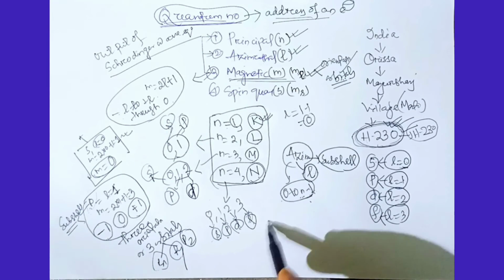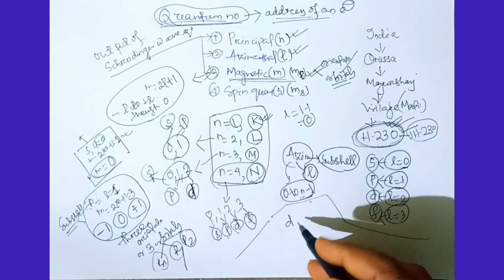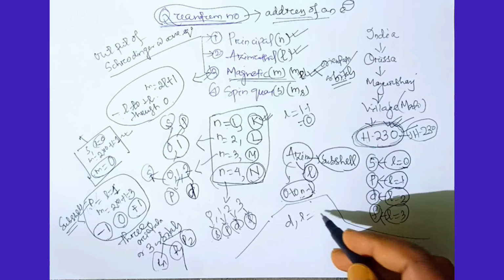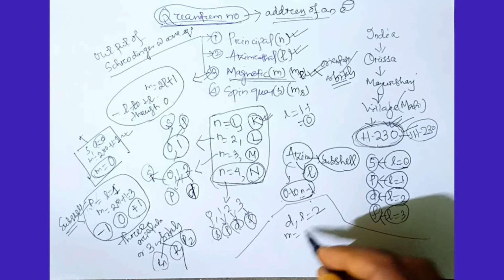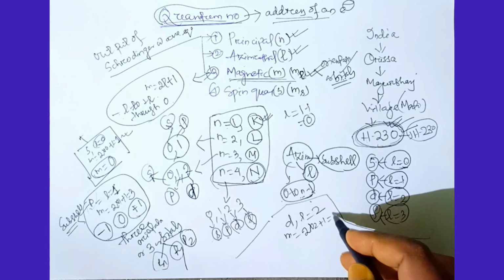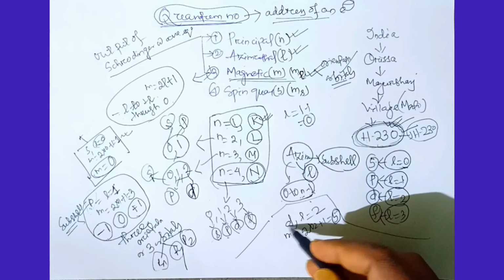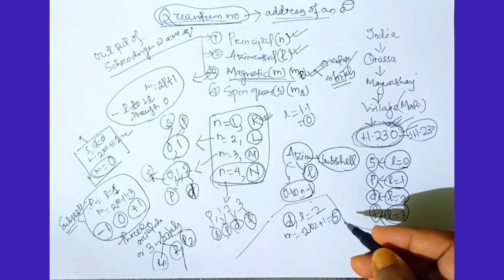Okay. Similarly, if we come to the d subshell, it has l equal to 2. How many values are possible? 2l plus 1, so 2 into 2 plus 1 equals 5 values are possible for the d subshell. And what are the values?